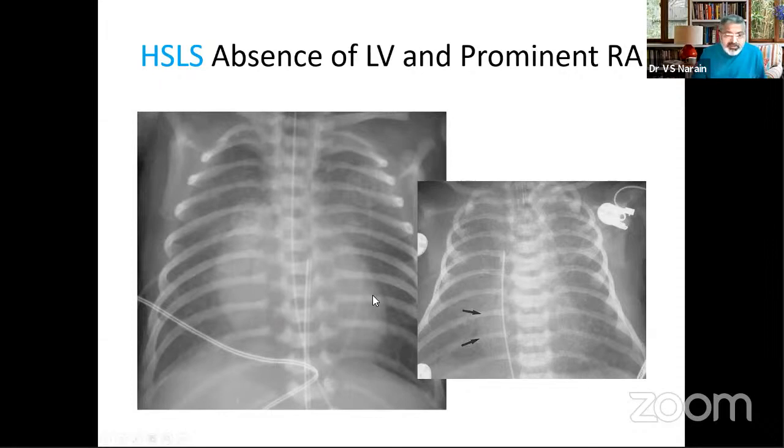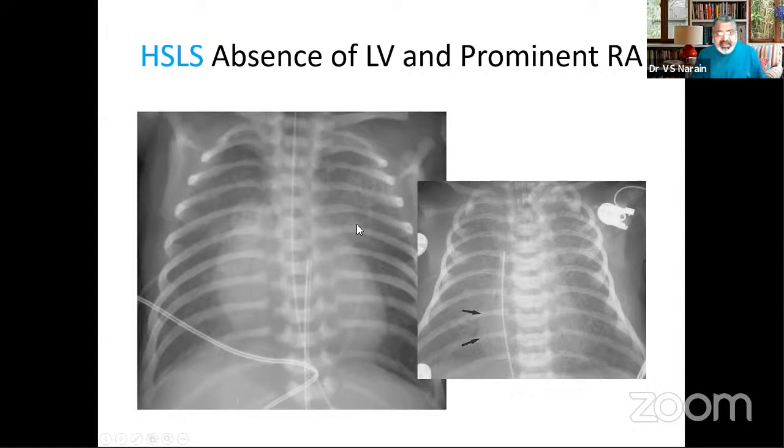So right ventricular and right atrial enlargement would be there, gross pulmonary venous hypertension giving rise to this, and there will be low output situations. It will be a duct dependent circulation. When you restore the PDA, then some kind of improvement does occur. Otherwise, the patient is not likely to pull through.